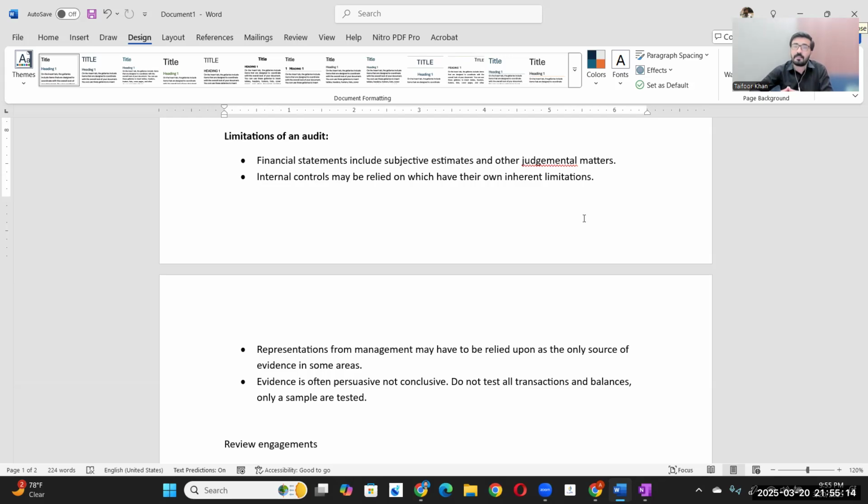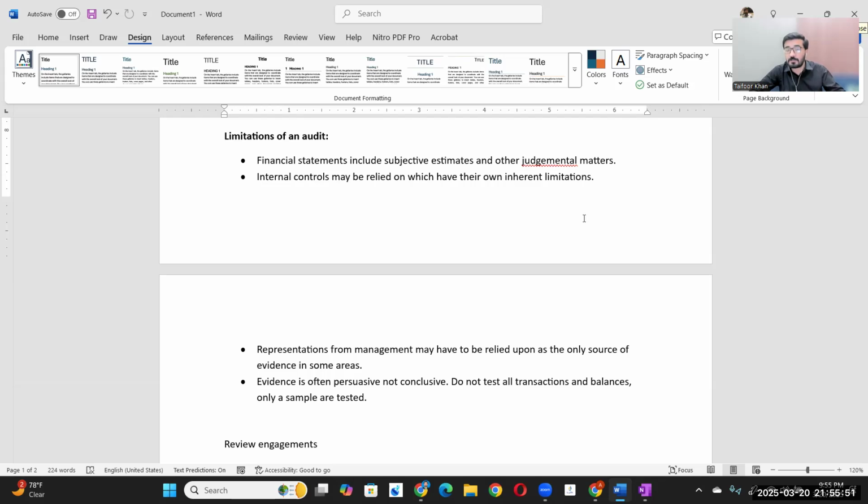Conclusive is something that gives you 100% surety about that specific area. We call this conclusive evidence. It means after you see that evidence, there is no doubt left. For example, when you get a bank confirmation letter. A bank confirmation letter is basically the letter that we send to the bank and ask them to fill in the balances of the company as per their records. When we receive that letter from the bank, we cross-match those figures with the company's figures. If those are matching, that is the conclusive evidence.